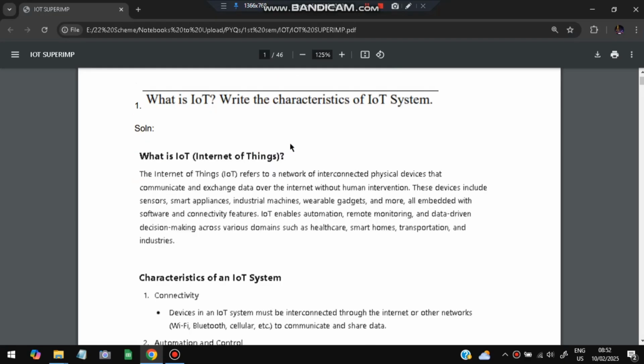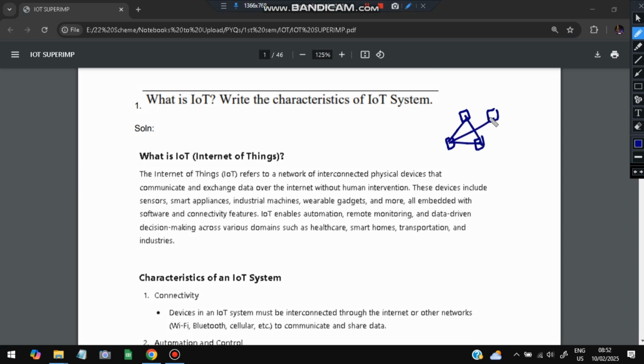IoT means Internet of Things. This means that whatever the things are present in the world, like the devices and everything, all those will be connected via internet. That is called Internet of Things, IoT. Now we'll be seeing what are the characteristics of IoT.